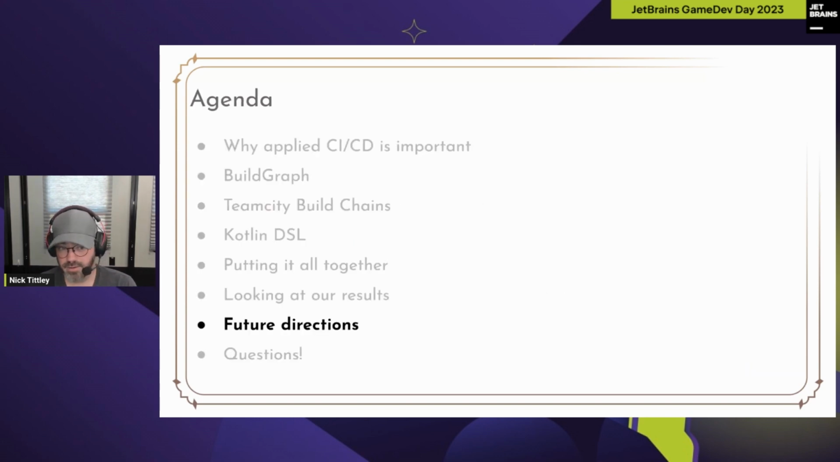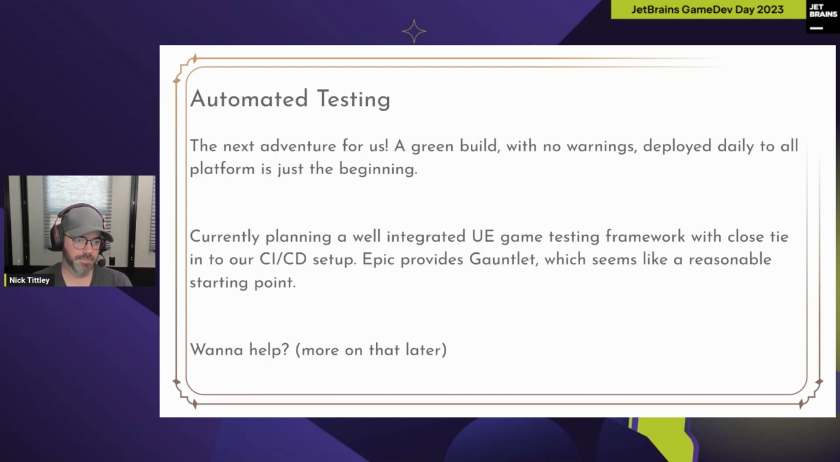Where do we go from here as Sprocket? The next adventure for us is to continue down the rabbit hole of CI/CD, and that's going to look like automated testing. A green build with no warning, deployed daily in a demo environment, always being ready is great, but it's just the beginning.